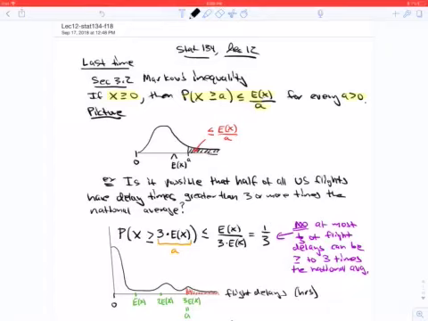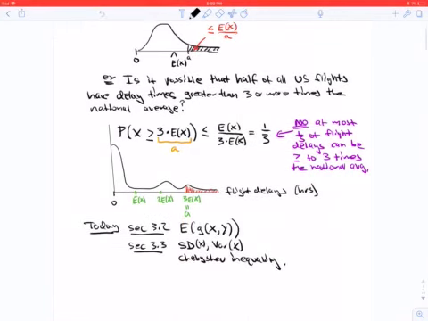Last time we did Markov's inequality in section 3.2, which says that if you have a non-negative random variable, then the probability of being in the right tail is at most the expectation of X over a, for every a. So, for example, is it possible that half of U.S. flights have delay times 3 or more times the national average?